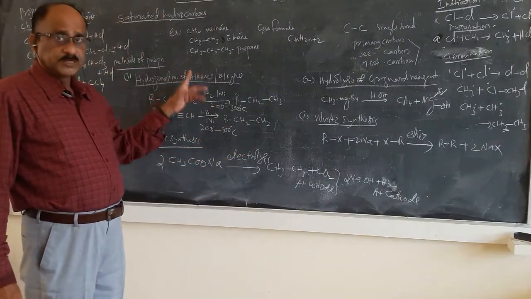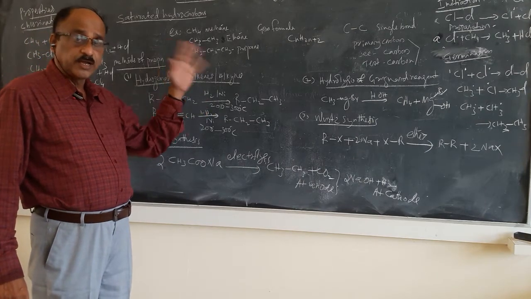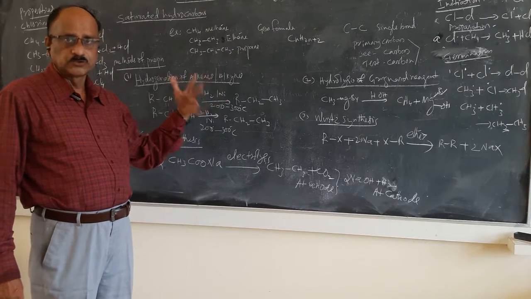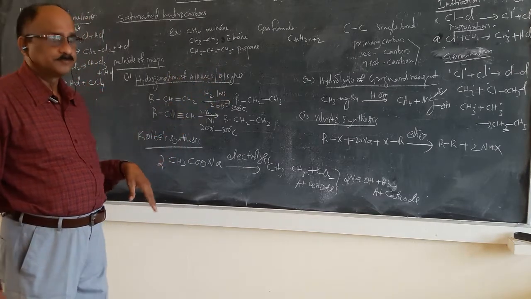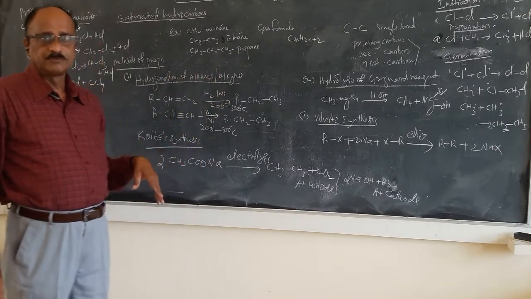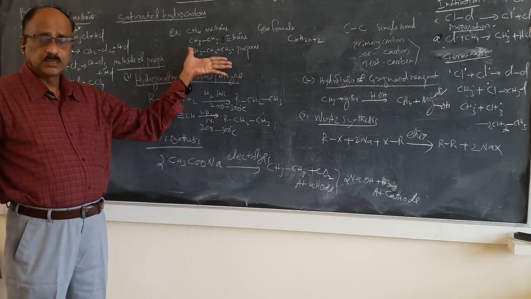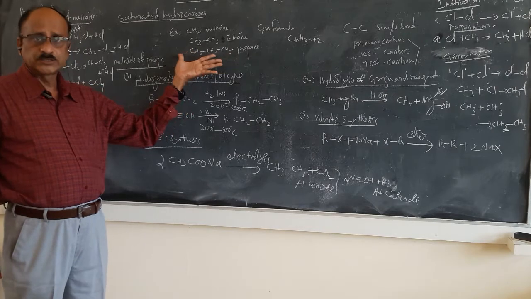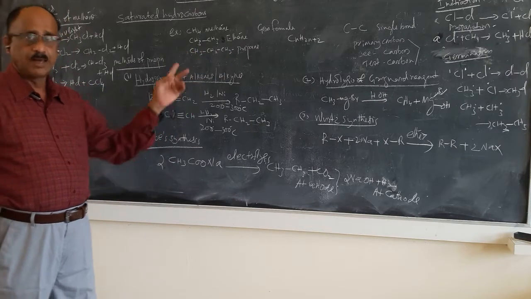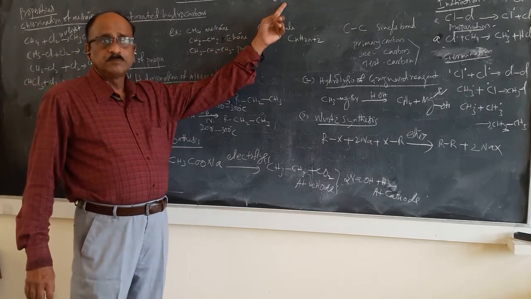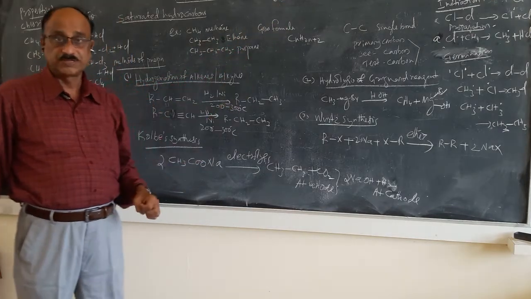Among open chain compounds there will be branched chain compounds, like isobutane and 2-methylbutane. So there are branched compounds as well as straight chain compounds in alkanes. Similarly, you will find cyclic compounds, cycloalkanes.